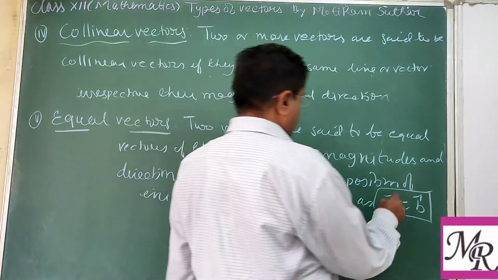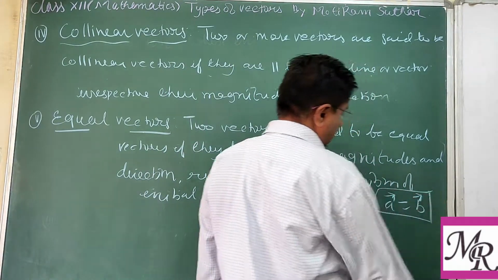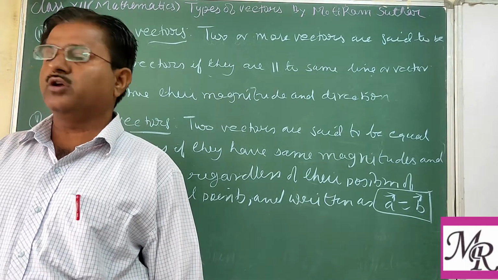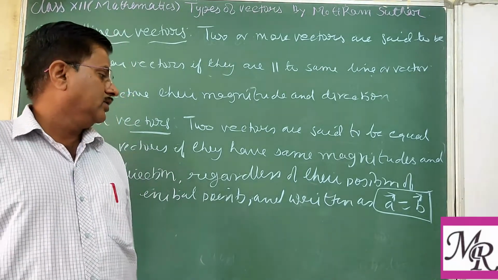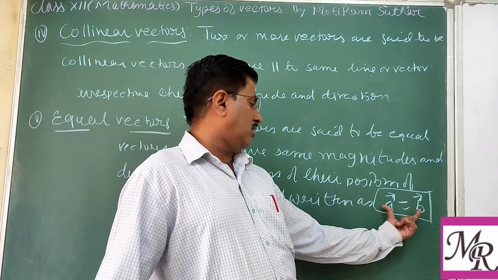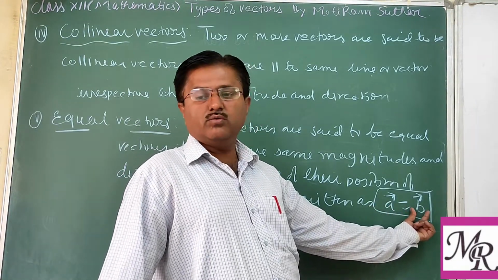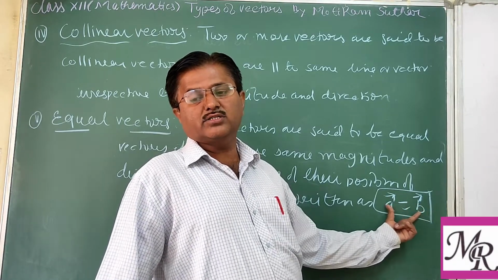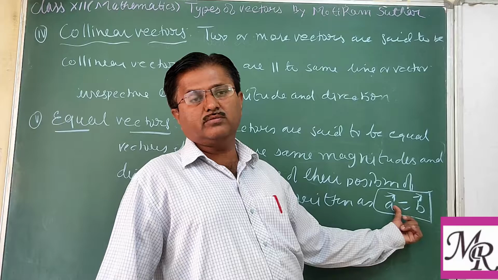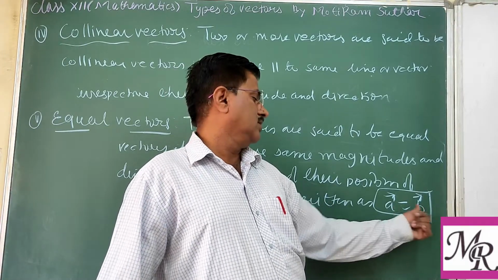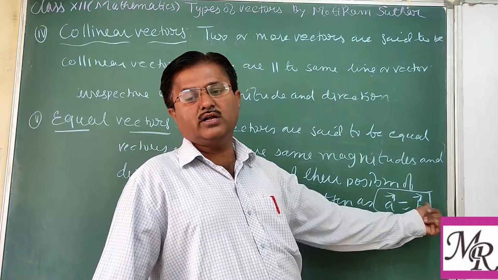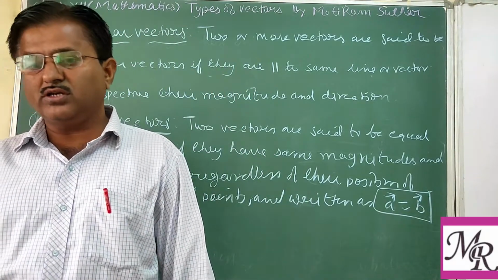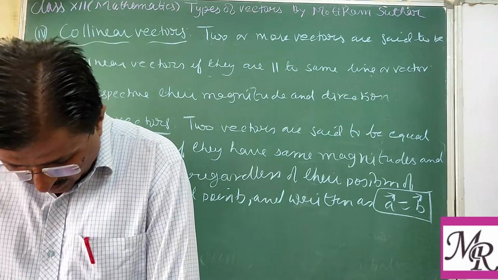Vector A equal to vector B. Clear? This is the symbolical representation of the two equal vectors. Whenever you find two vectors written in this form, vector A equal to vector B, it means both vectors have the same magnitude, like 5 units of this length, then 5 units of this. If the direction is from north to south, then they are also north to south, regardless of the position of their initial point.